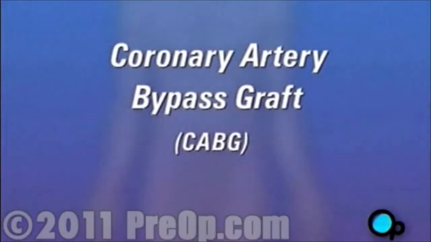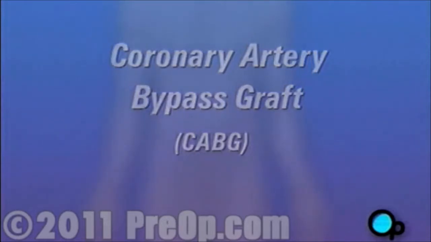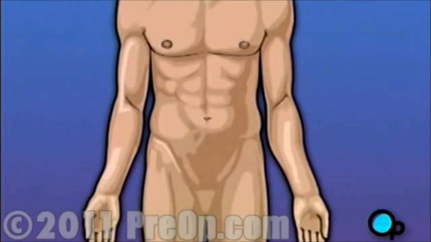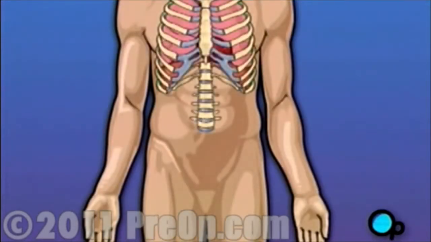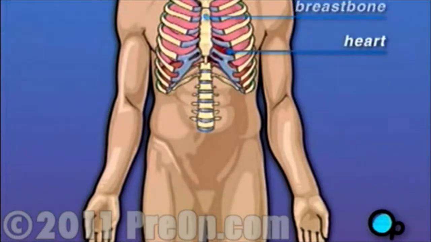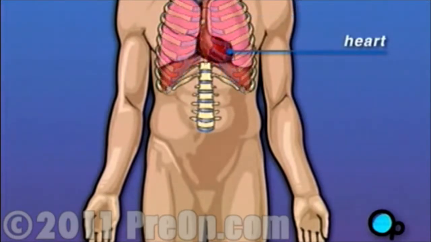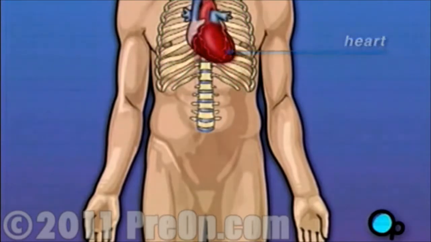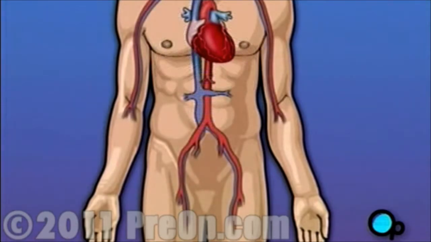Your doctor has recommended that you have coronary artery bypass surgery. But what does that actually mean? Your heart is located in the center of your chest. It is surrounded by your rib cage and protected by your breastbone. Your heart's job is to keep blood continually circulating throughout your body. The vessels that supply the body with oxygen-rich blood are called arteries. The vessels that return blood to the heart are called veins.